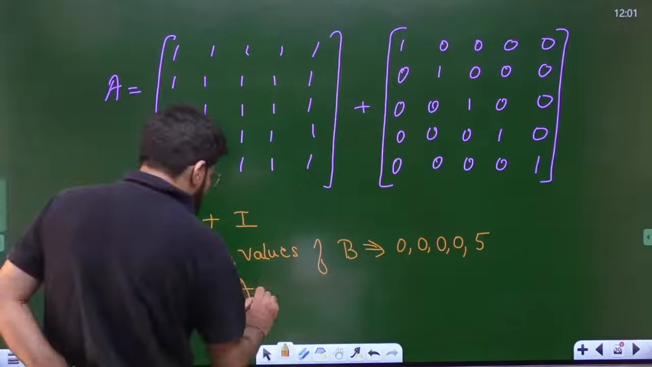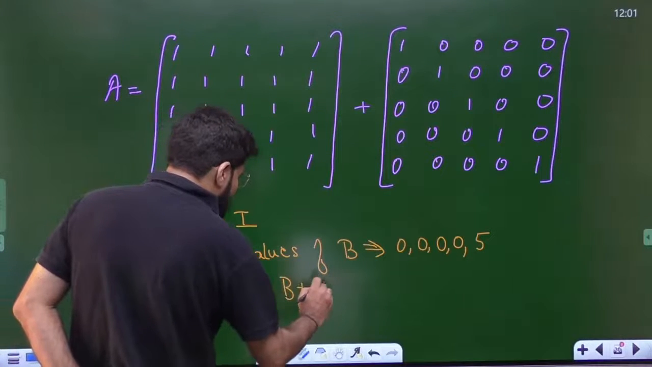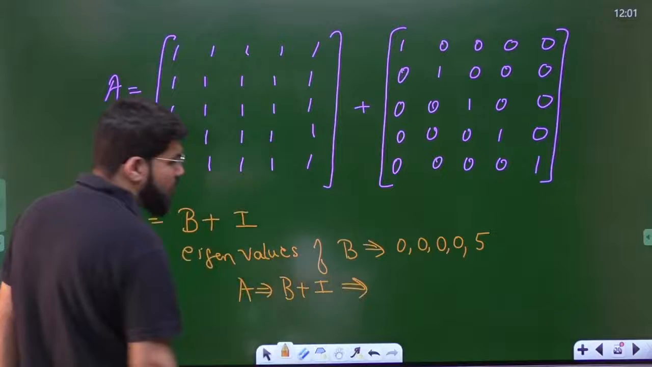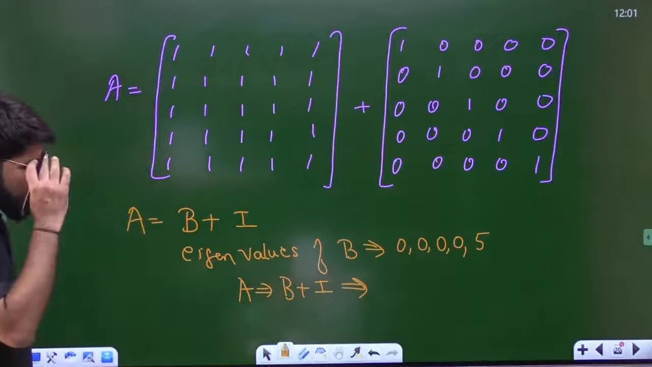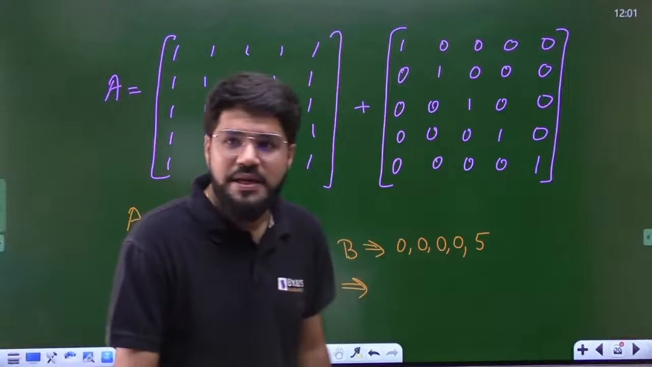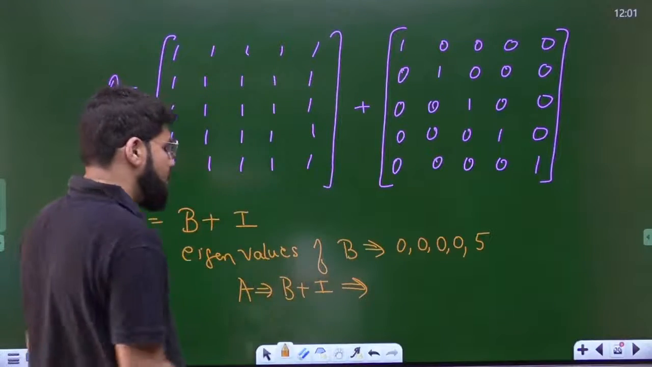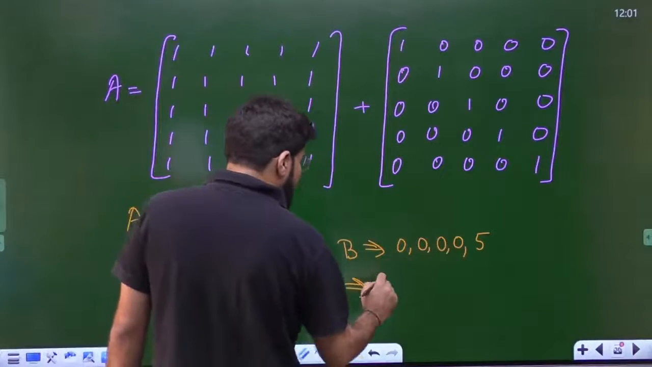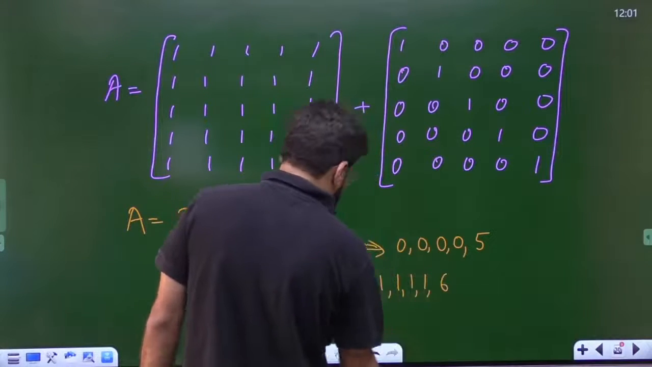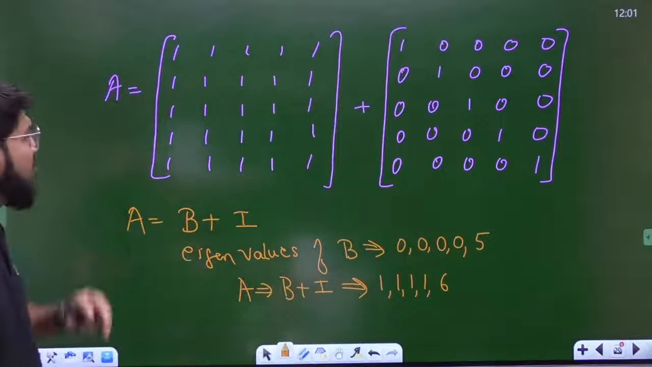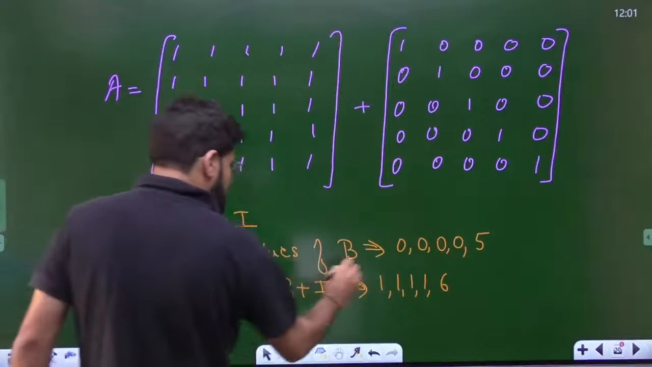So A is nothing but B plus I. If you know the eigenvalues of B, you can calculate for B plus I. There is nothing great there. So what is the eigenvalue for B plus I? Add 1: it is going to be lambda plus 1. All eigenvalues will be increased by 1, so the 5 becomes 6. Now the eigenvalues of the matrix A are known to me: 1, 1, 1, 1, 6.